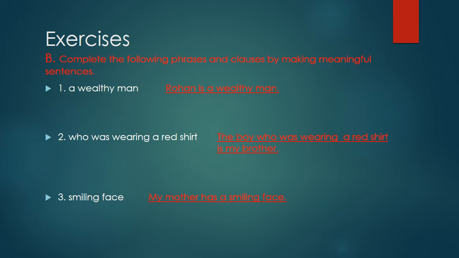Who is the subject here and was wearing a red shirt is the predicate. So, the boy who was wearing a red shirt is my brother. So this is the sentence of a clause.